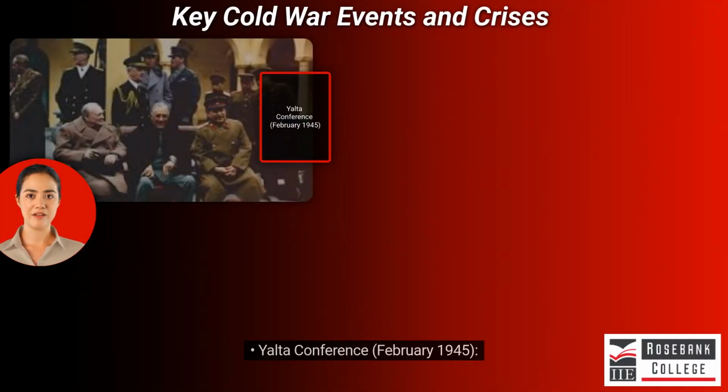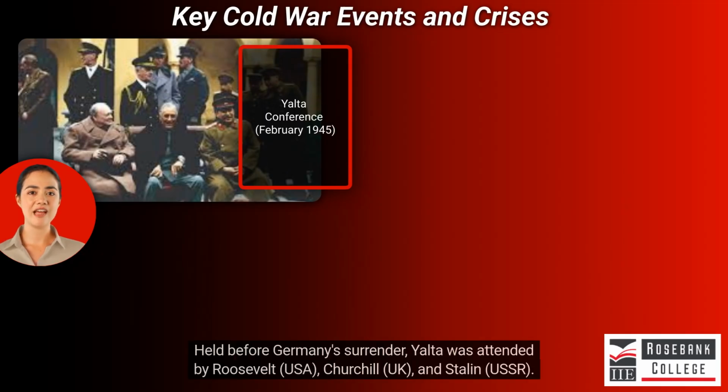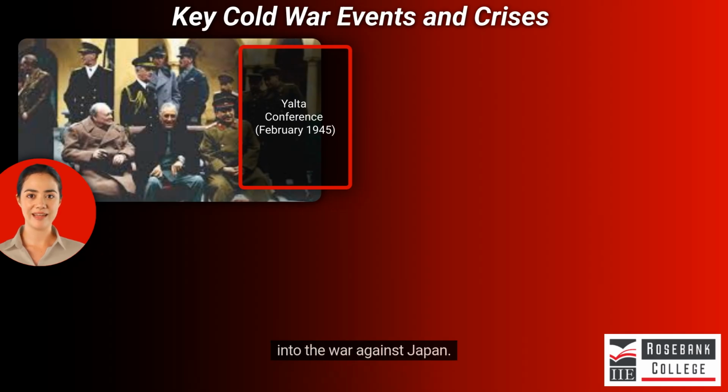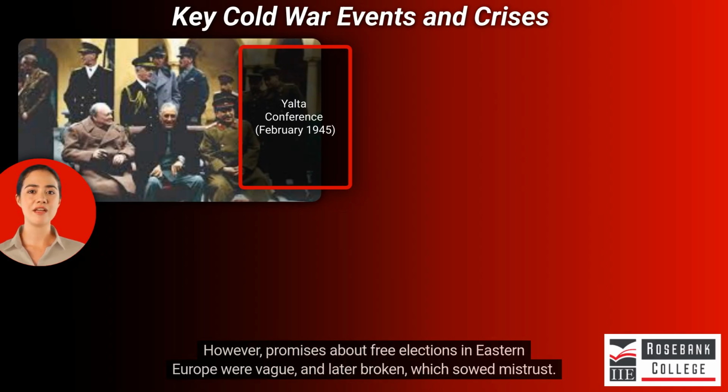Yalta Conference, February 1945. Held before Germany's surrender, Yalta was attended by Roosevelt, USA, Churchill, UK, and Stalin, USSR. The leaders agreed on the division of Germany, the establishment of the United Nations, and Soviet entry into the war against Japan. However, promises about free elections in Eastern Europe were vague and later broken, which sowed mistrust.